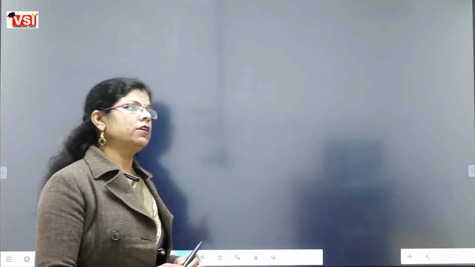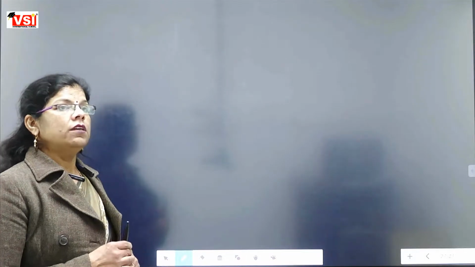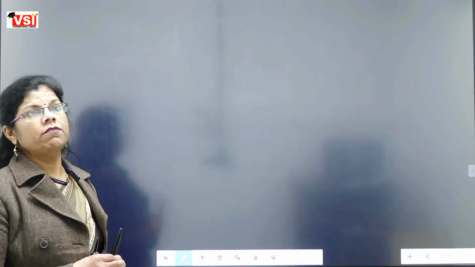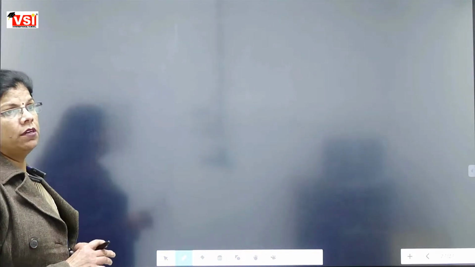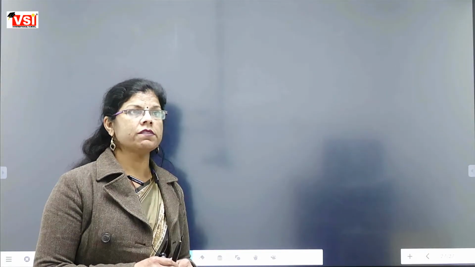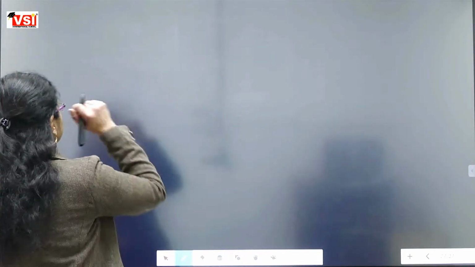What kind of sentences will be called direct speech sentences and what kind of sentences will be called indirect speech sentences? The sentences that contain the actual words of the speaker and are written within the inverted commas will be called direct speech sentences. If we are talking about indirect speech sentences, then the actual words of the speaker are converted to our convenience, and we mold the words according to us, then it becomes the indirect speech sentence.